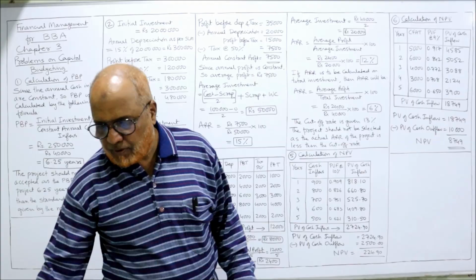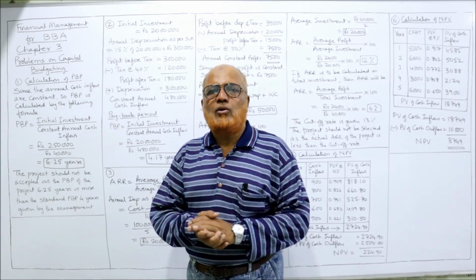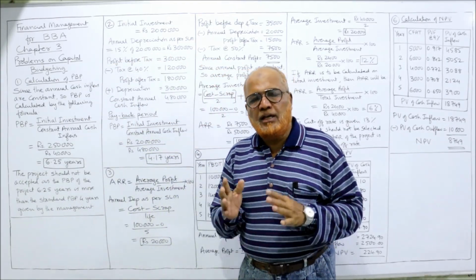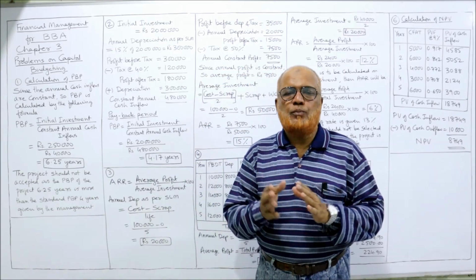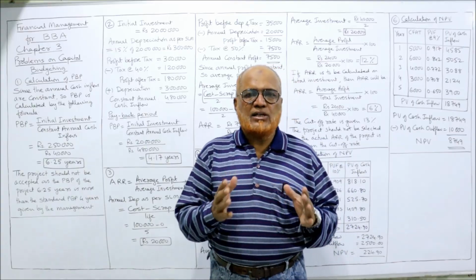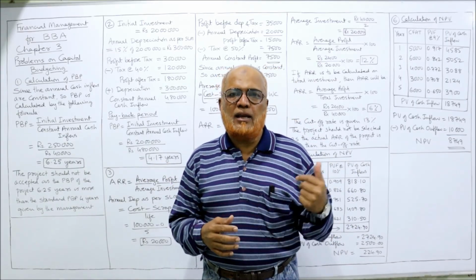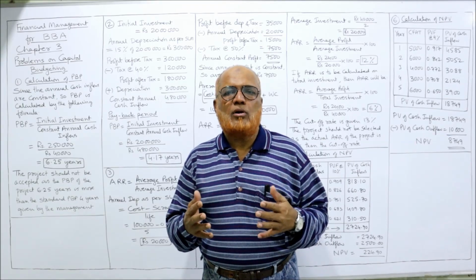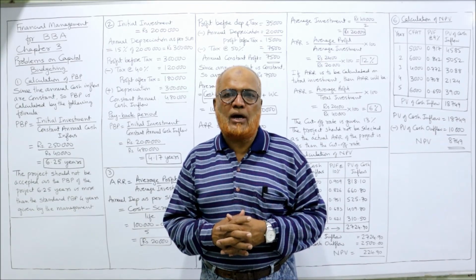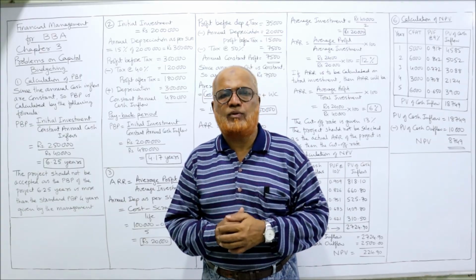That's all. So this is the first video on problems on capital budgeting. In this video, totally 6 problems I have explained. First 2 problems on PBP, next 2 problems on ARR, and next 2 problems on NPV. Still many more complicated problems we have to do, and that we will take up in the next video.